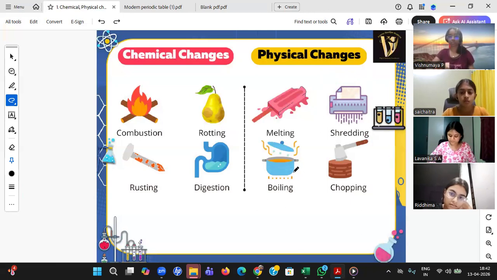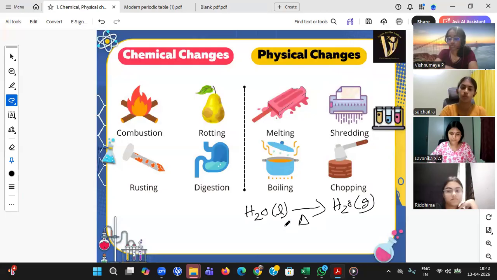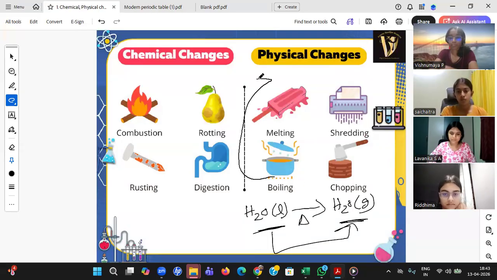Okay. Boiling. You see, H2O, water is in liquid state. If I give some temperature, it will become steam, and the formula is the same. The formula is the same. Water in liquid form, water in gaseous form. Is there any new compound? No new compound. That's the reason it is a physical change.